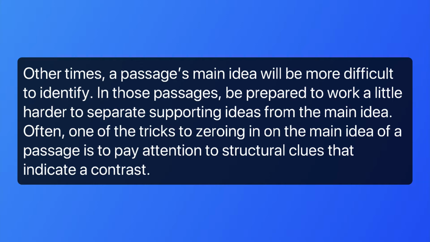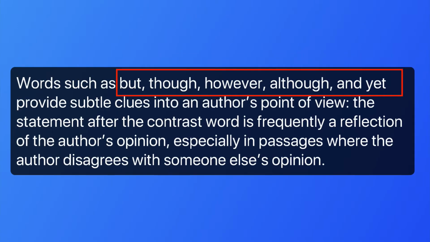Often, one trick for zeroing in on the main idea of a passage is to pay attention to structural clues that indicate a contrast. Words such as but, though, however, although, and yet provide subtle clues into the author's point of view. The statement after the contrast word is frequently a reflection of the author's opinion, especially in passages where the author disagrees with someone else's opinion.